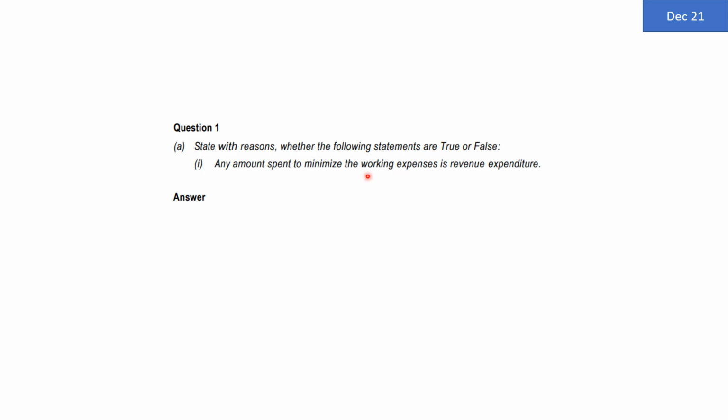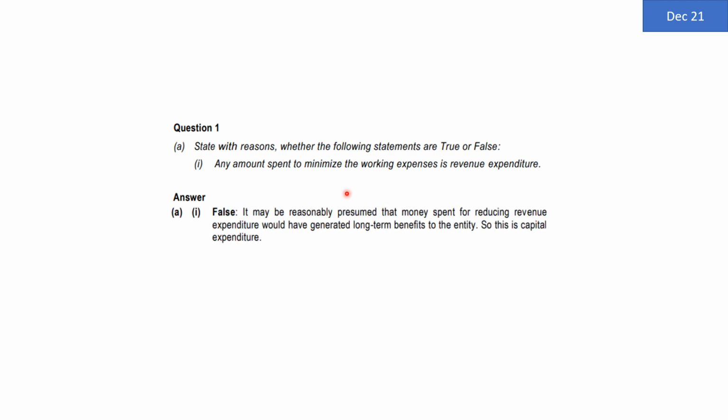You are interested in reducing your day-to-day expenses for printing and stationery, for maybe tea and breakfast, etc. And for that purpose, you are spending some money. That money is spent obviously for reducing the expenses of working nature. But the spending itself is not of revenue expenditure nature. The spending is of capital nature. That means the given sentence is not true. The given sentence is false. So the answer will be false.